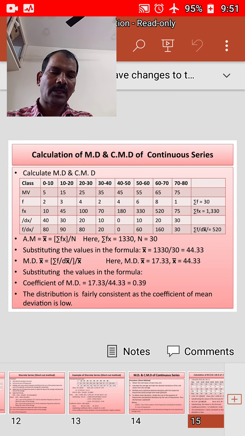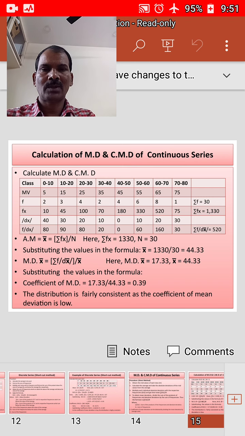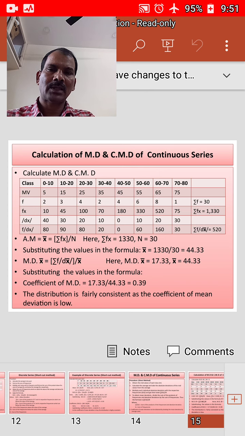Next, we'll have one problem on this for better understanding. It asks to calculate the mean deviation and coefficient of mean deviation for the following data. The data is class intervals: 0-10, 10-20, 20-30, 30-40, 40-50, 50-60, 60-70, 70-80. And mid values, that means lower limit plus upper limit by 2. If you take lower limit plus upper limit by 2, you will get the mid value.